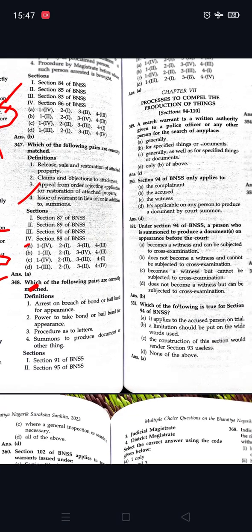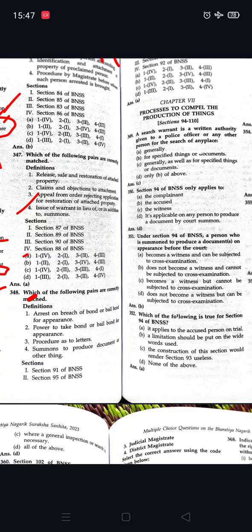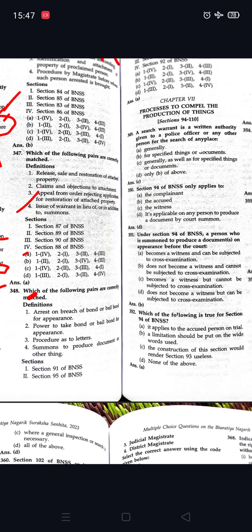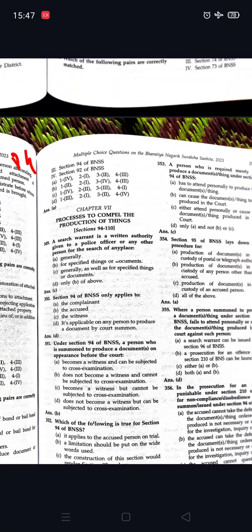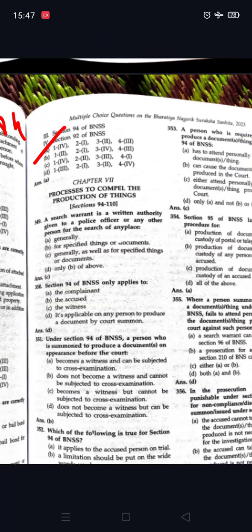Power to take bond or bail bond is given in 91. Procedure as to letters is given in 95. Summons to produce documents is given in 94. So option A is correct.